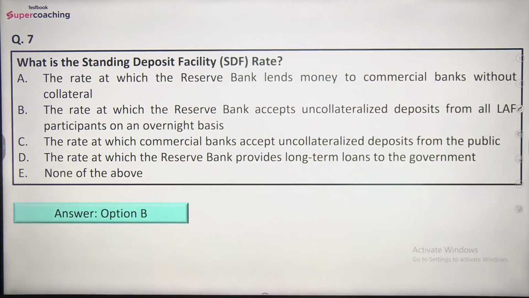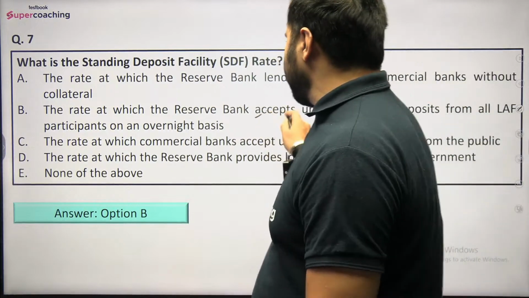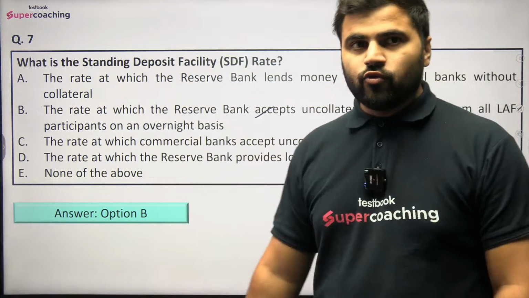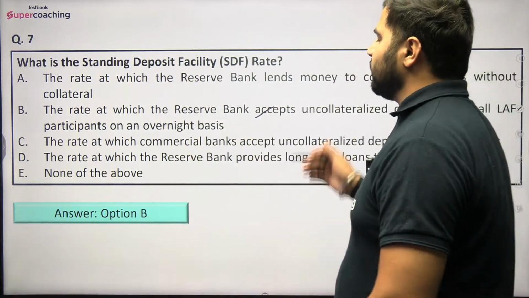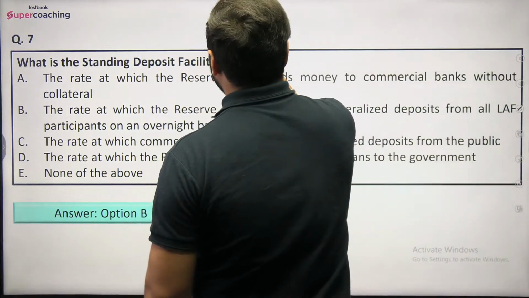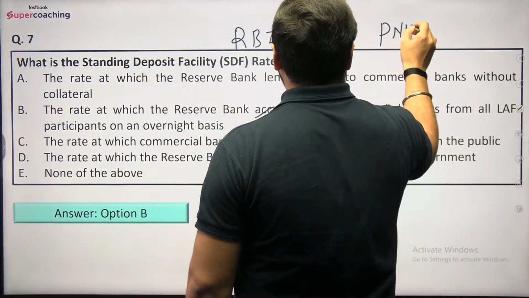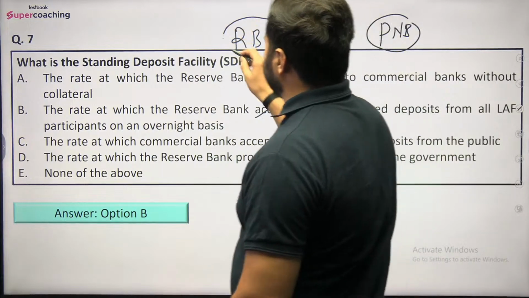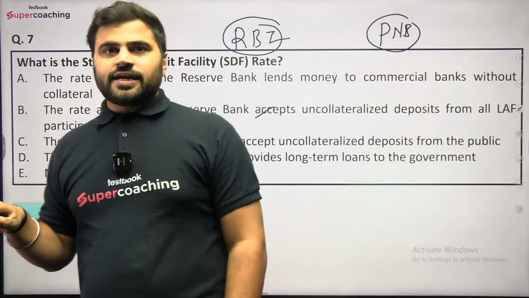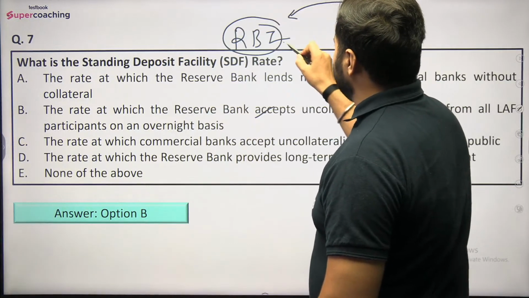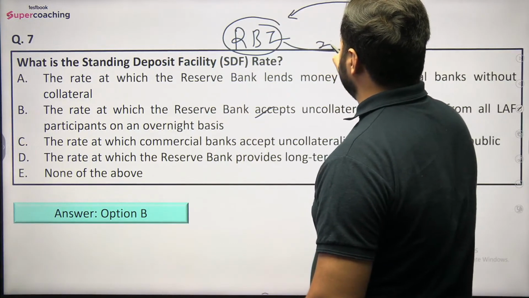So the right answer would be option number B, that is the rate at which the RBI accepts uncollateralized deposit from all LAF participants on an overnight basis. So what happens under the SDF? Basically, this is the Reserve Bank of India, right? And this is the Punjab National Bank. Whenever Punjab National Bank is having surplus funds, they can simply deposit their money with the Reserve Bank of India for earning interest, right? So यहाँ पे basically interest मिल जाएगा इनको.